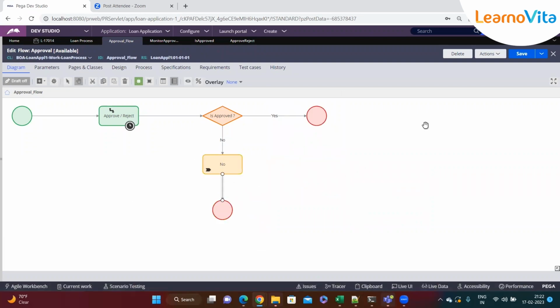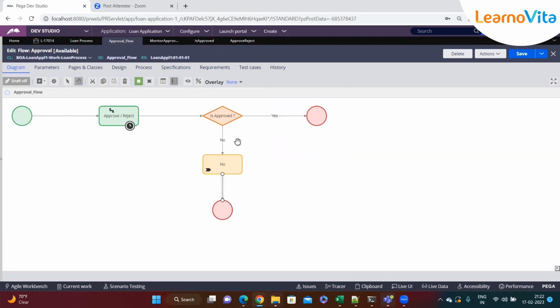If you remember, in one of the sessions I talked about how in a flow we can have only one start shape, but we can have multiple end shapes too. This is a simple case in which you can have multiple end shapes. Here we can have one end shape, and here you can add one end shape, so depending upon your decision, you can go here or you can go here.